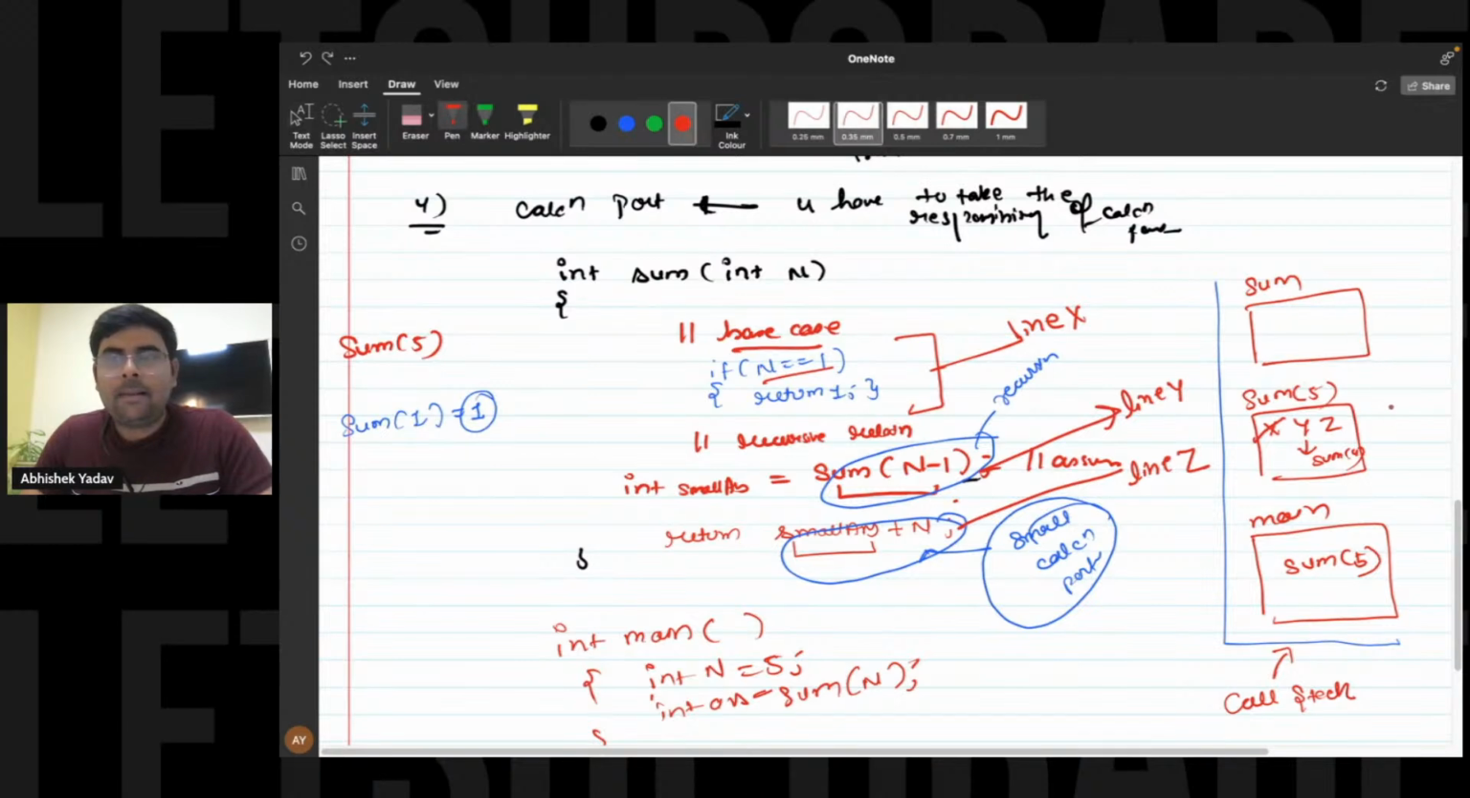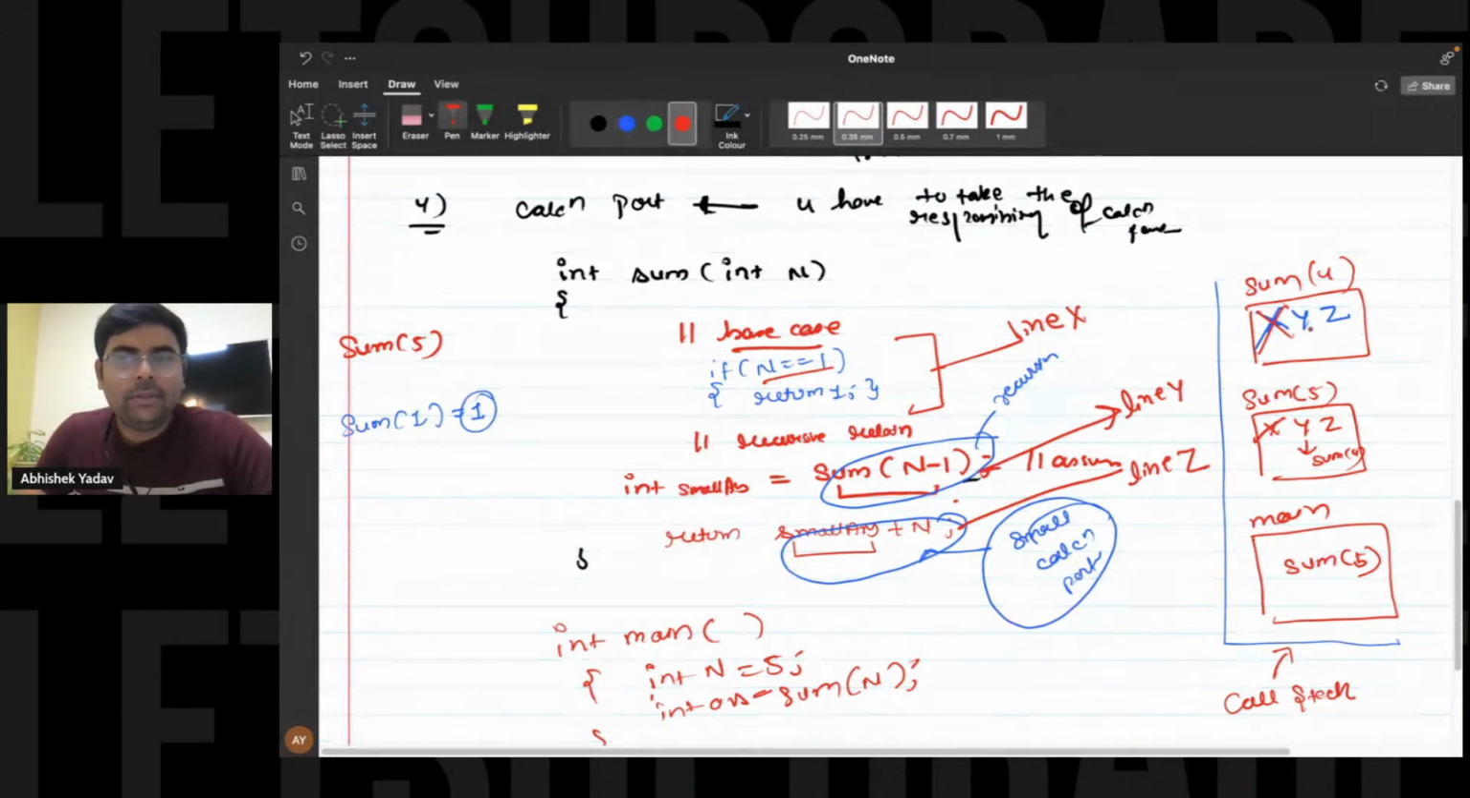Great. After that, sum of 4 here. So now a new stack frame is created here. And again in this sum of 4, in this stack frame, we have three lines, that is line X, line Y, line Z. Again, you will check the base case. Base case is false. Now you will go to line Y.